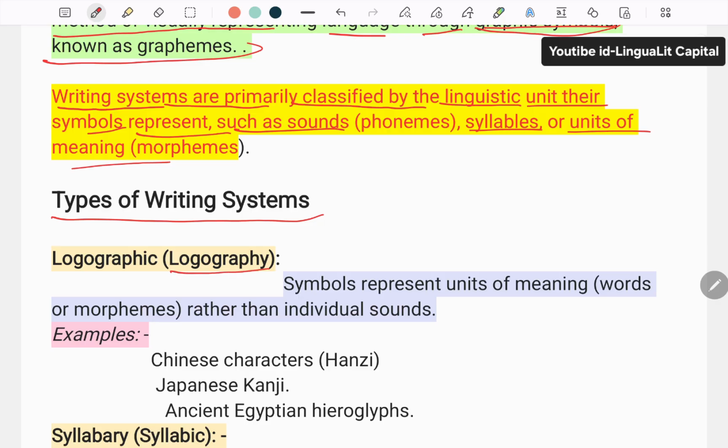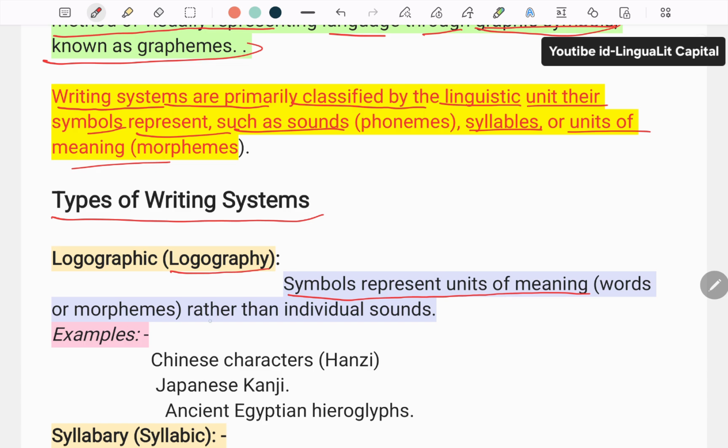In logographic writing systems, visual symbols are employed to represent a morpheme or word. Visual symbols means that if you write a word, the symbols represent a unit of meaning.